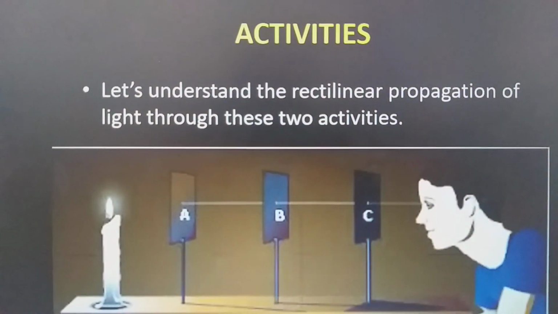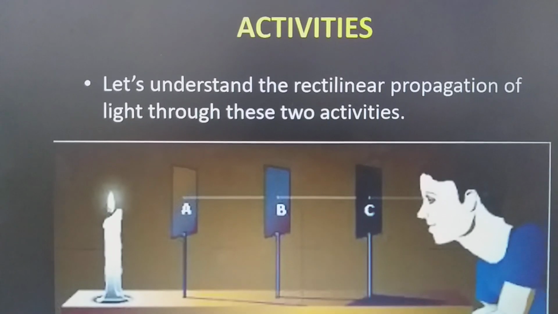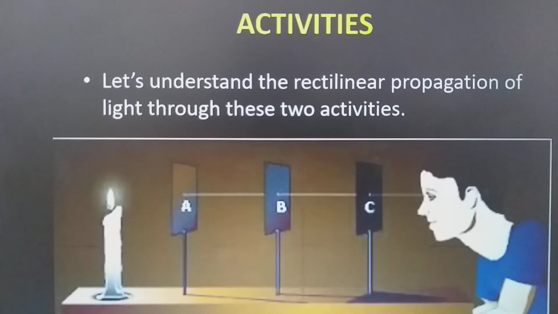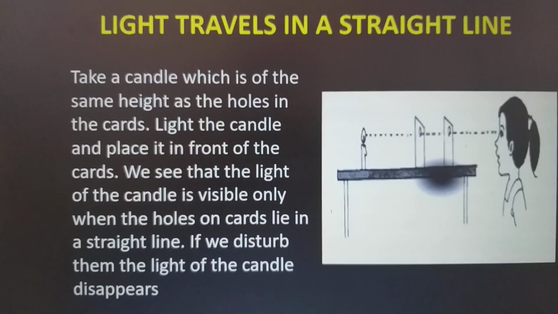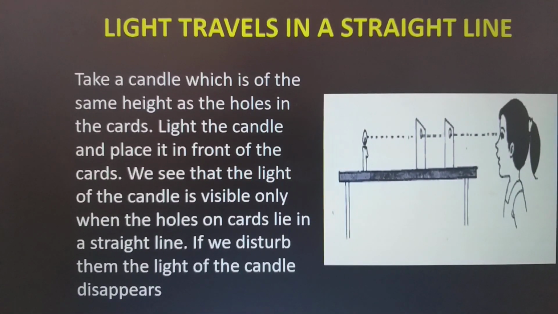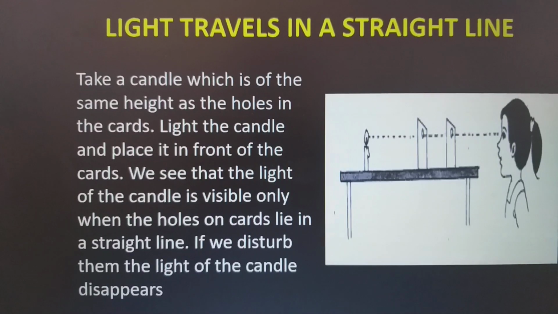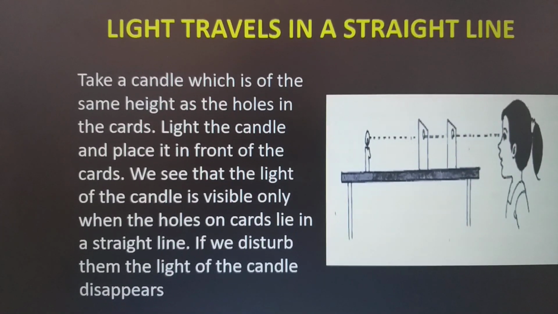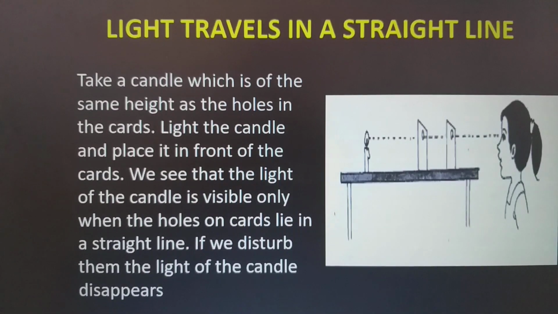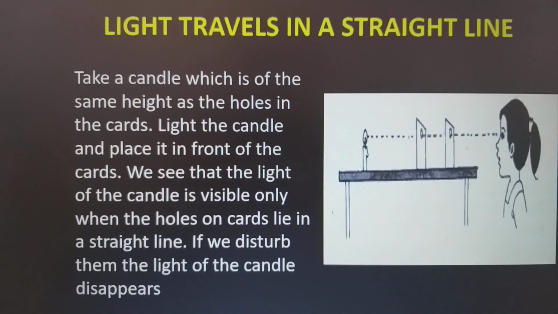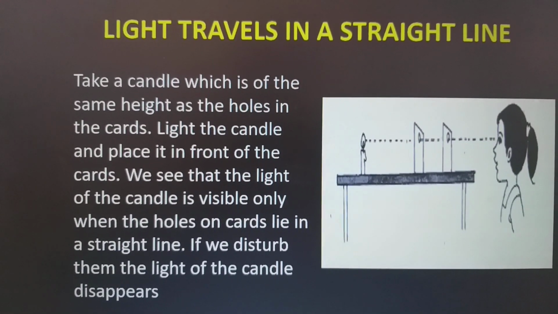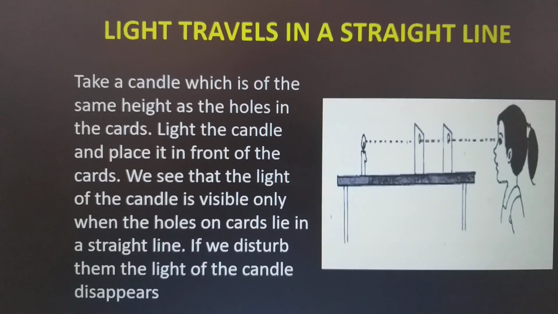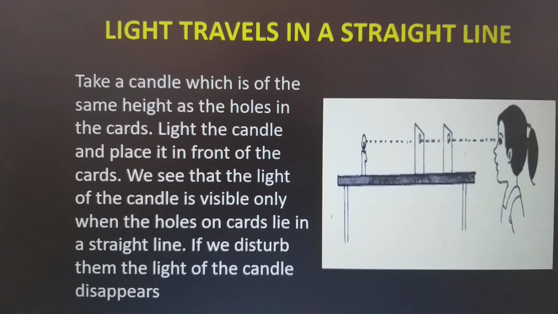So now I have two very interesting activities for you that can be easily done at home. So let's understand the rectilinear propagation of light through these two activities. So the first activity is take a candle which is of the same height as the holes in the cards. Light the candle and place it in the front of the cards. We see that the light of the candle is visible only when these holes on the cards lie in a straight line. If we disturb them, the light of the candle disappears.